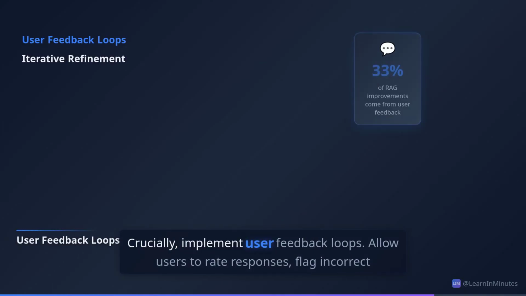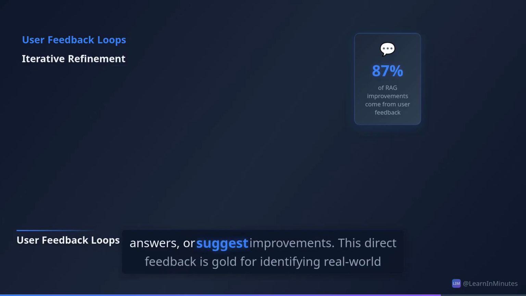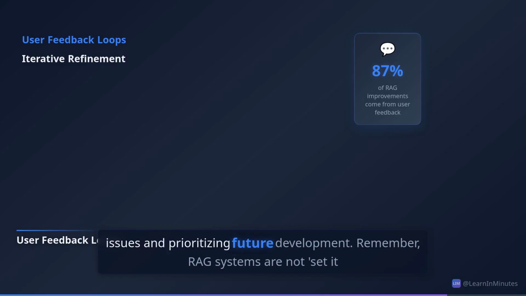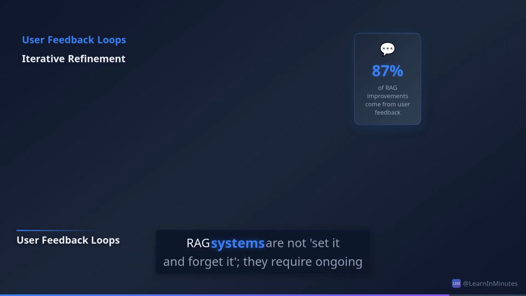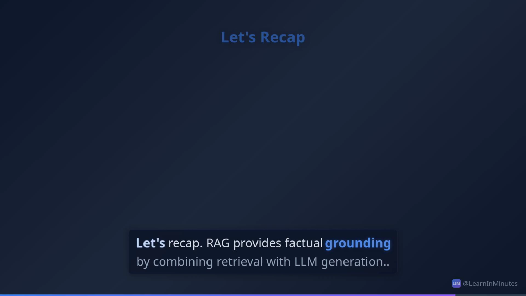Crucially, implement user feedback loops. Allow users to rate responses, flag incorrect answers, or suggest improvements. This direct feedback is gold for identifying real-world issues and prioritizing future development. Remember, RAG systems are not set it and forget it. They require ongoing refinement.